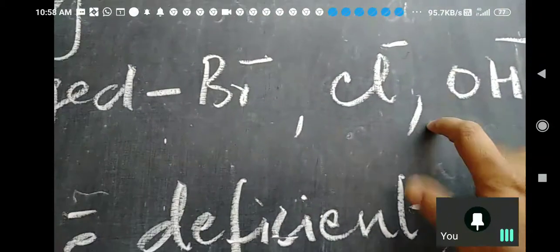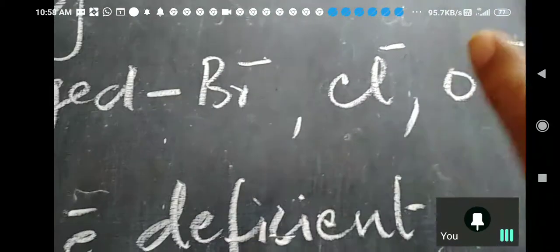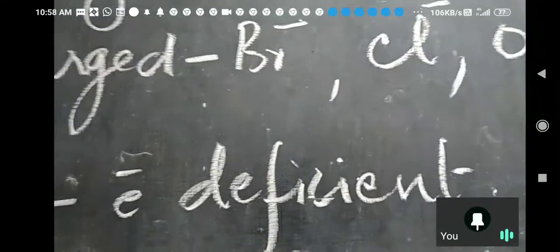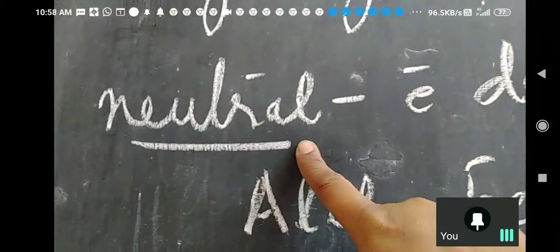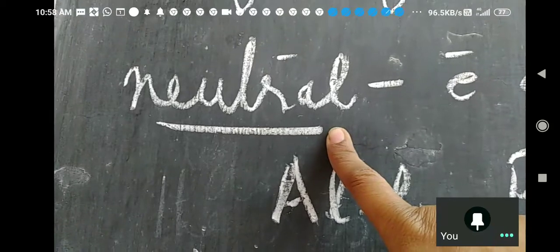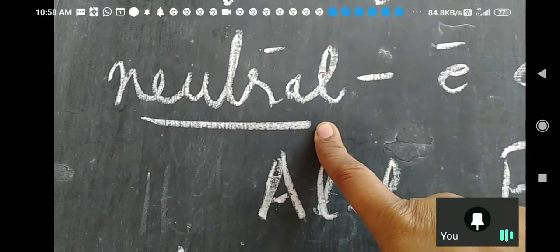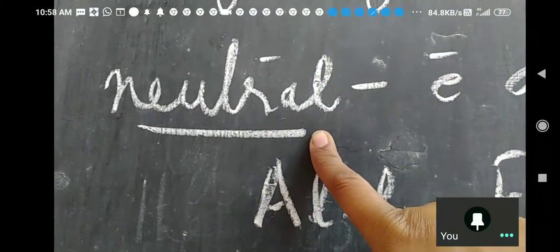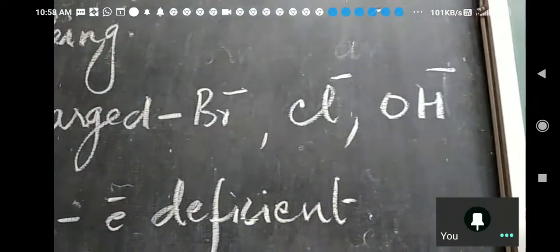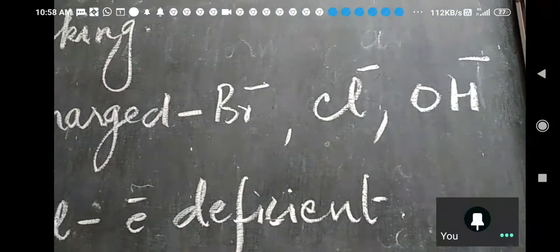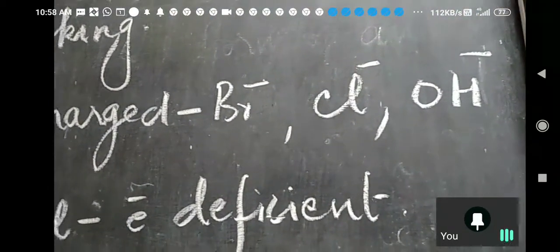They will get attached on the carbon chain where there is positive charge, meaning a carbocation. Or it can be a neutral nucleophile. They have to be negative or neutral. Negative ones I gave you: Br minus, Cl minus, and OH minus.